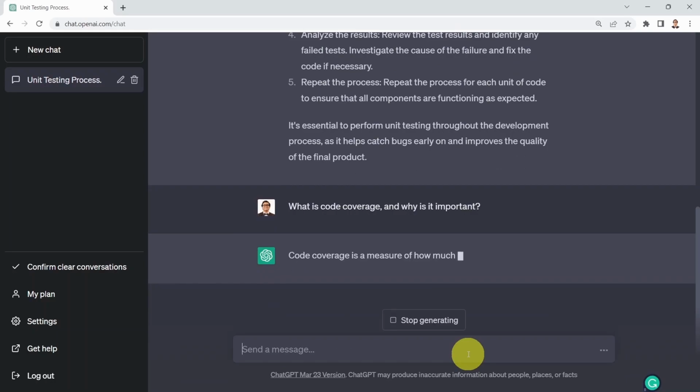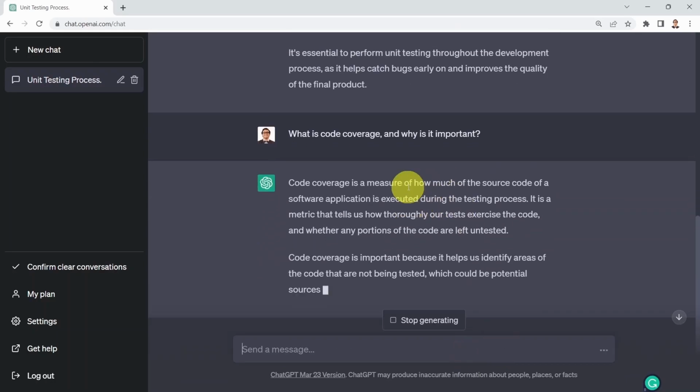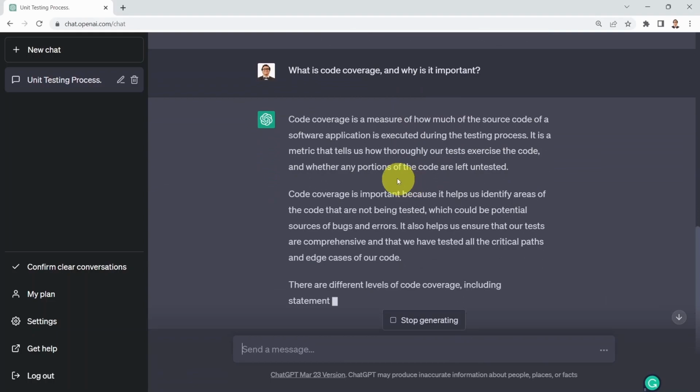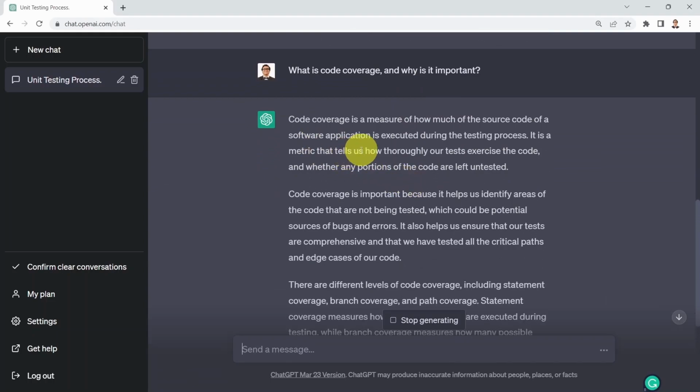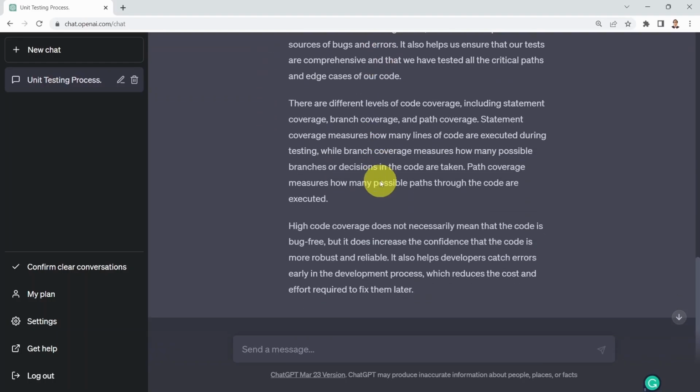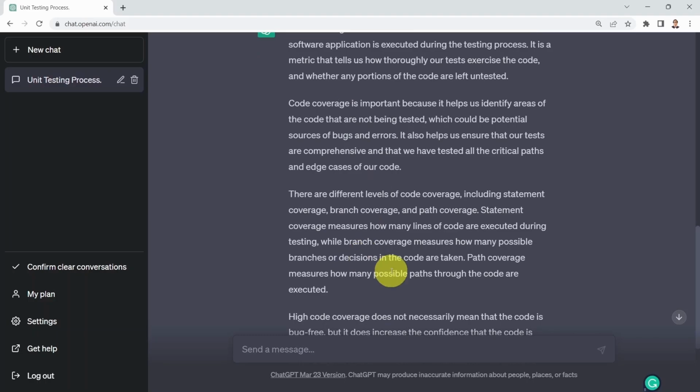Next, what if I ask ChatGPT, what do you mean by code coverage and why it is important? Well, it's going to tell you code coverage is a measure of how much of the source code of a software application is executed during the testing process. It's basically a metric that tells us how thoroughly our tests exercise the code and whether any portions of the code are left untested. Of course, there's a lot of details in here, but that's from a very high level.